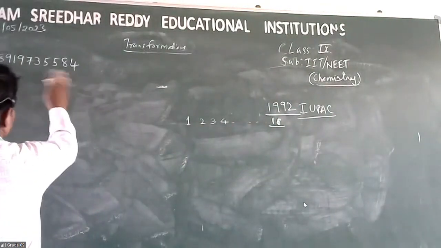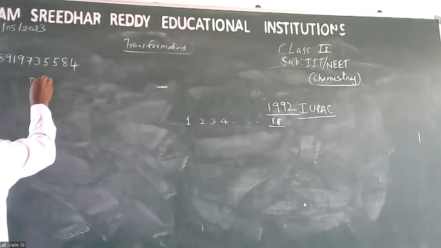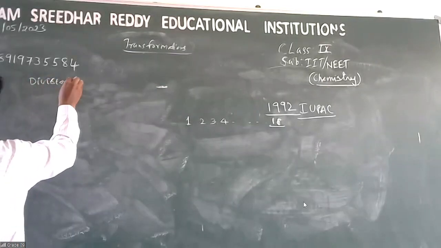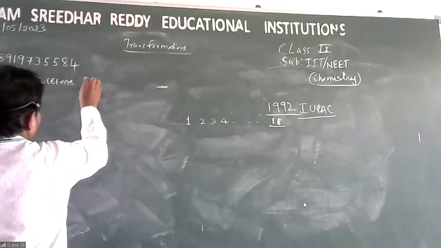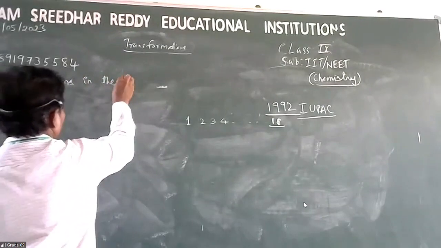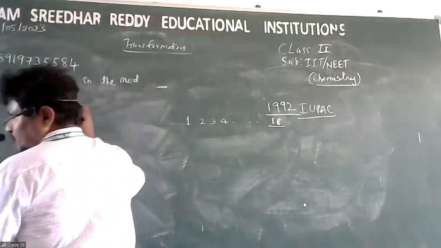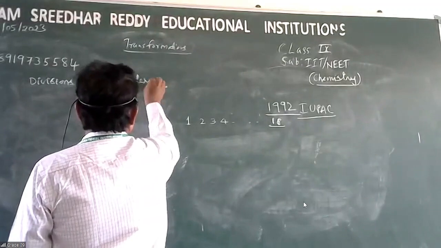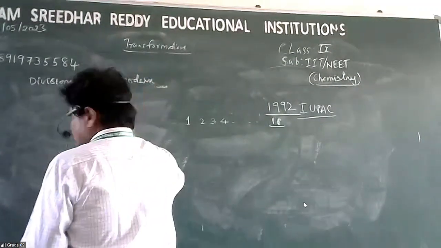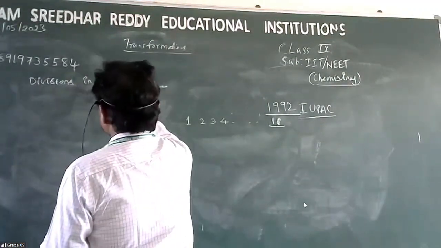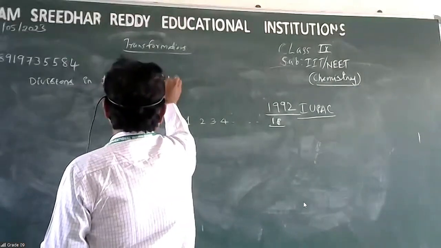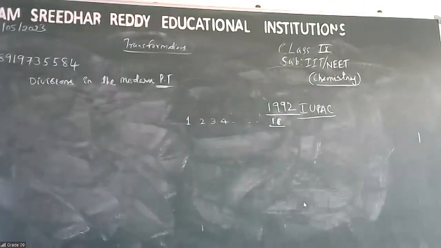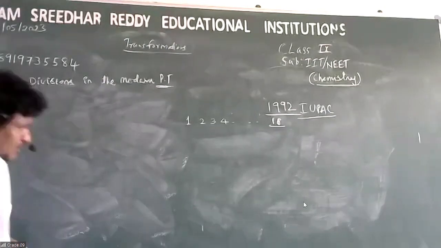See, the divisions in the modern periodic table, Nana. What are the divisions?